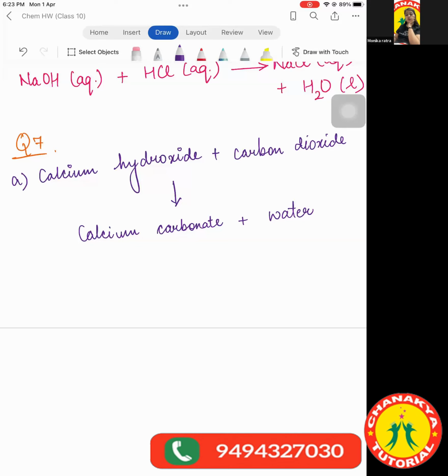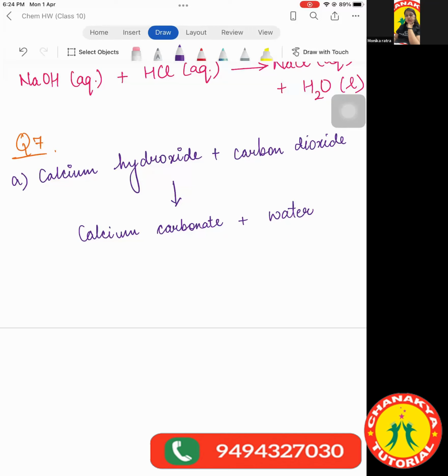Discussing the homework means discussing. Aryan, have you done the homework? Yes, ma'am. Tell me the first answer then. Question 7A part, calcium hydroxide plus carbon dioxide gives calcium carbonate plus water. One minute, ma'am, I'll get my book.